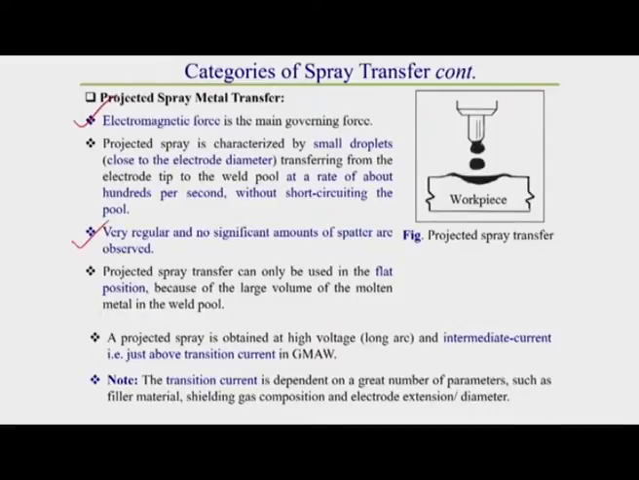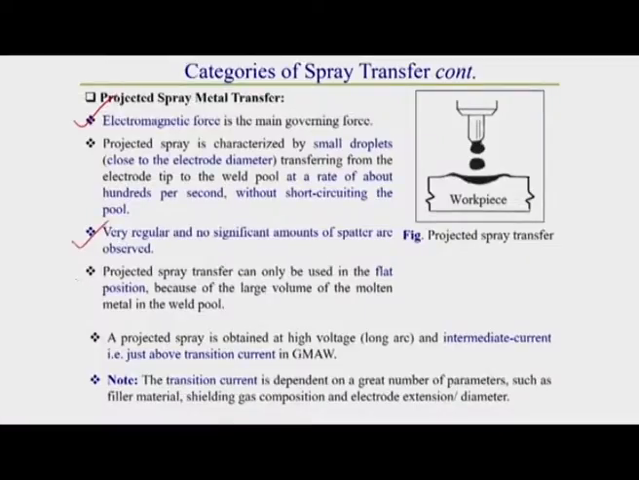So, that is why there is a chance of the drop of molten metal falling from the workpiece. That is why this type of welding operation, instead of being used in vertical or horizontal position, is preferable in downhand welding. So what we observe here: in projected spray transfer, where the drop diameter is closer to the diameter of the electrode, we should generally use flat position welding, not horizontal or vertical position welding.